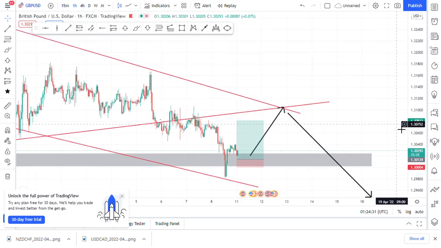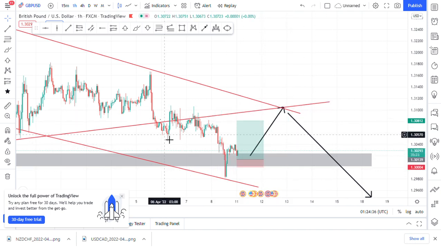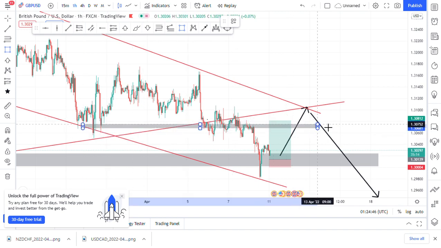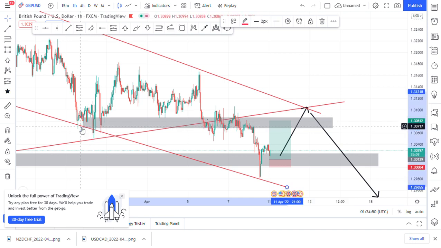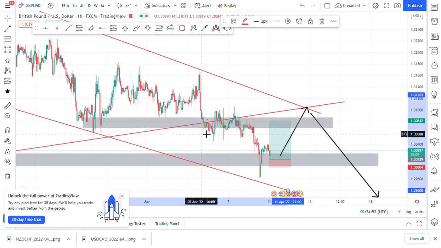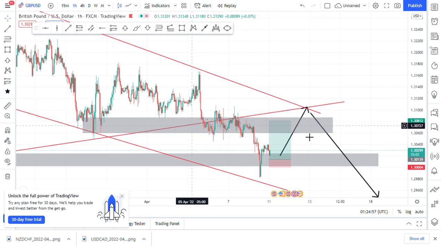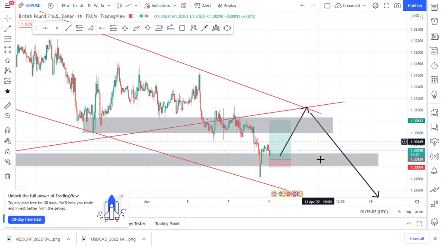I might be buying this pair because around here we'll reject to the downside, testing this previous candlestick, this previous low, previous swing low here, which is this price point here. Most likely price will come to retest this level here, and then we'll have that sharp drop again to the downside. Anyways, guys, that's it for this video.